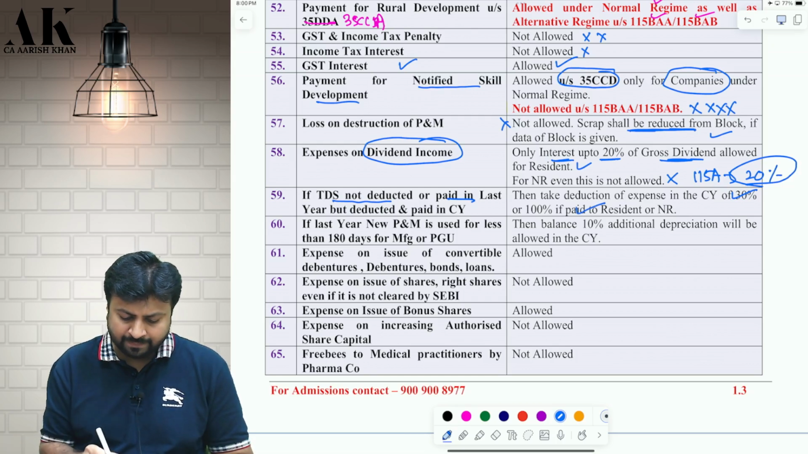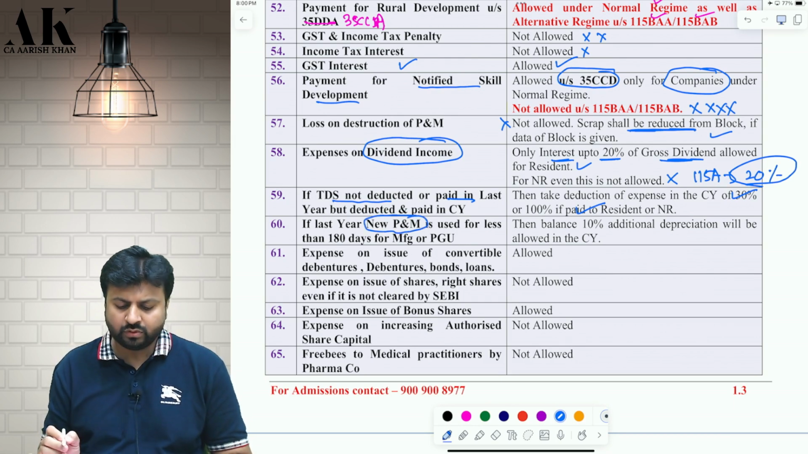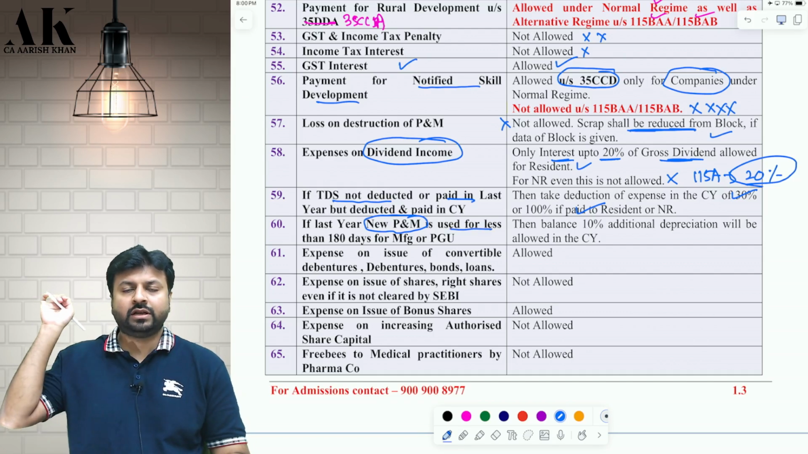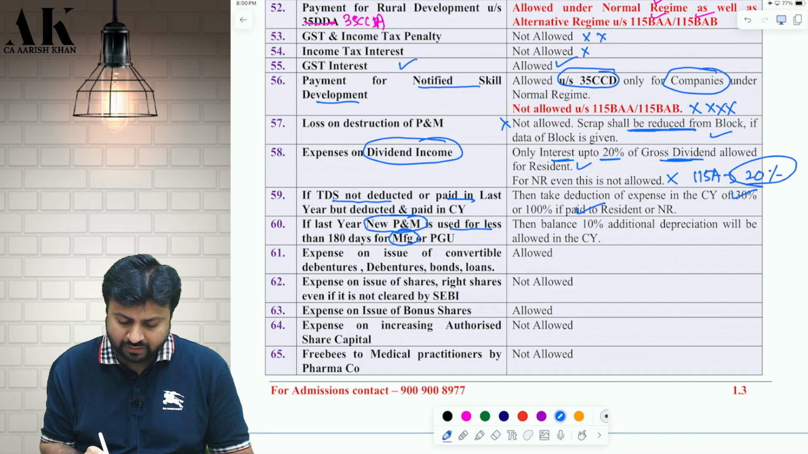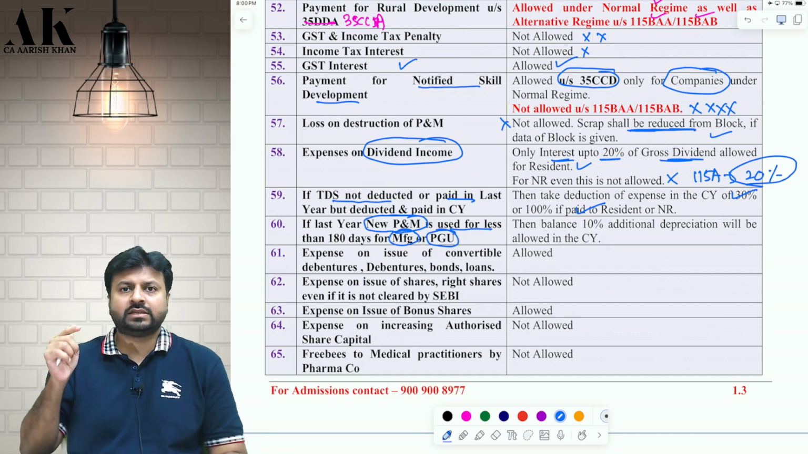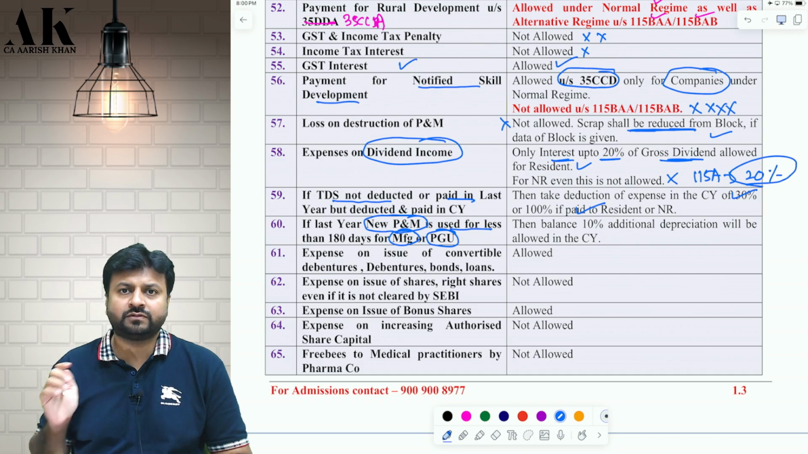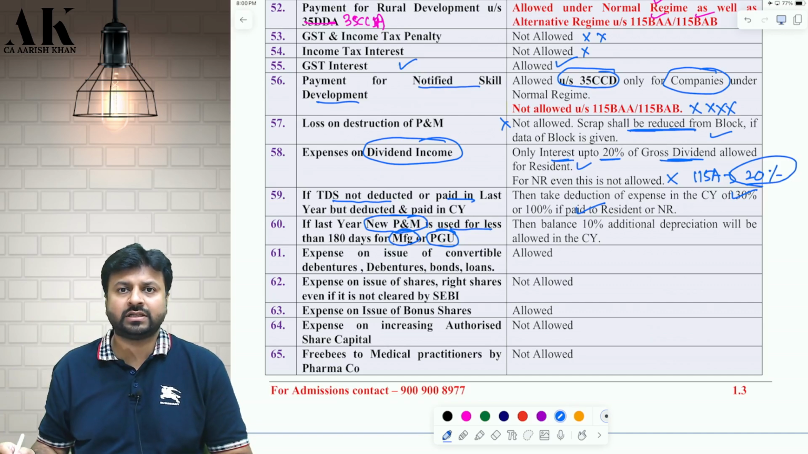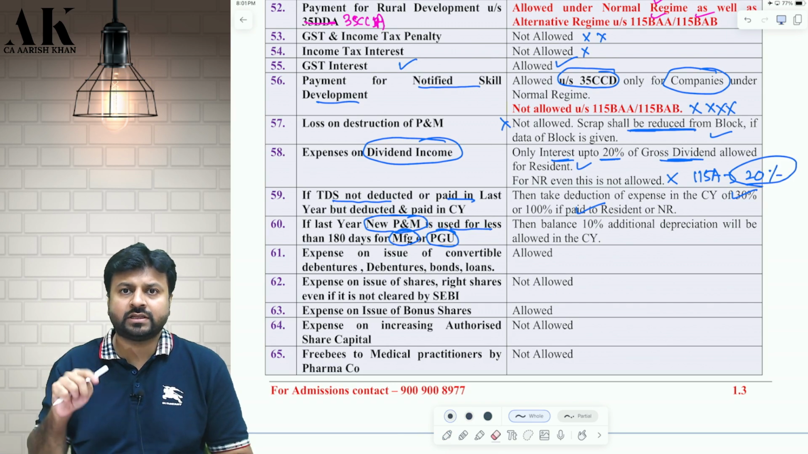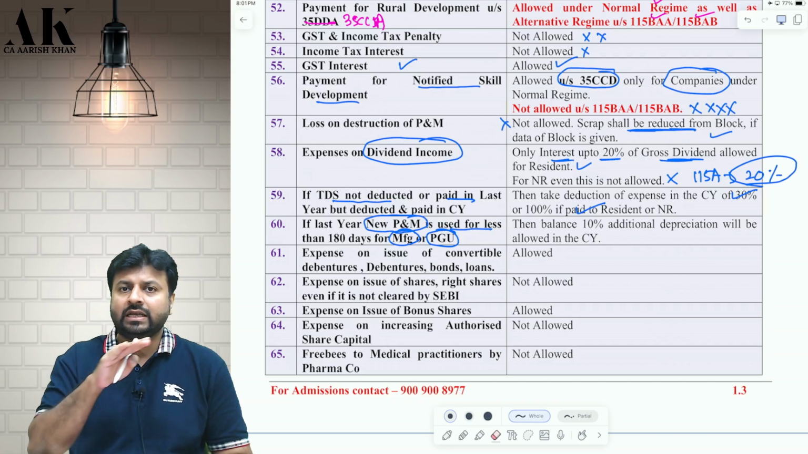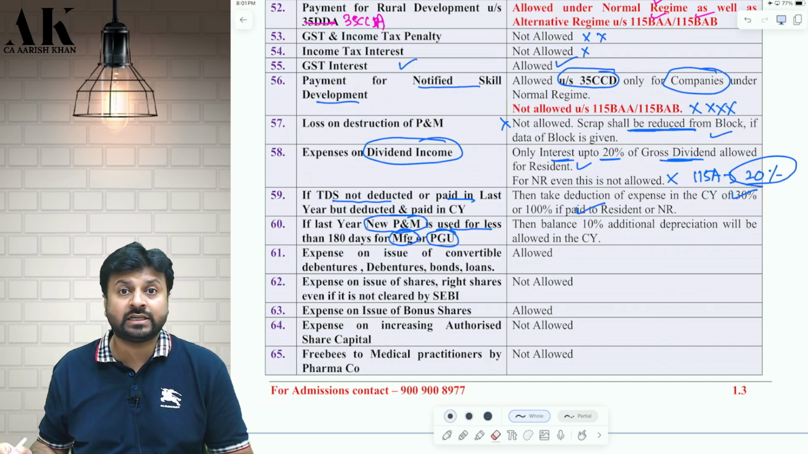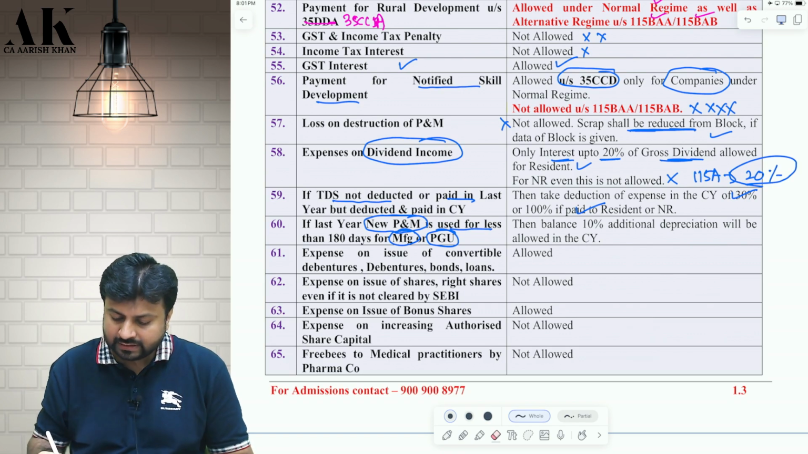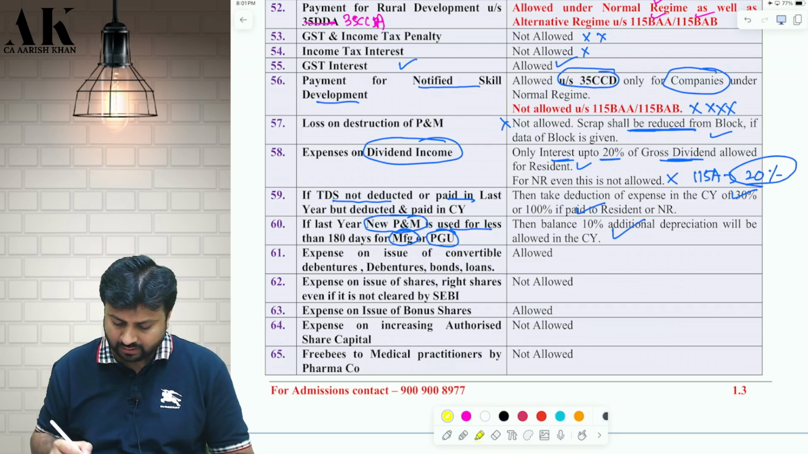Similarly, in the last year, you purchased new plant and machinery, and it was put to use for less than 180 days, and you are a manufacturer or power generating assessee. Then last year you would have got only 50% of the additional depreciation, correct? Because if you put the asset to use for less than 180 days, the additional depreciation will be only 10% instead of 20%. So the balance 10% you can claim in the current year. I hope it is clear.